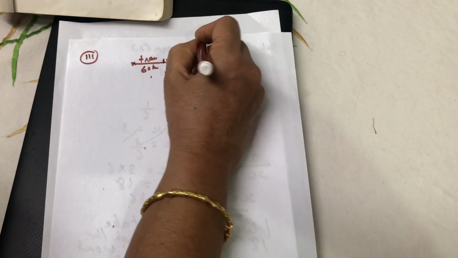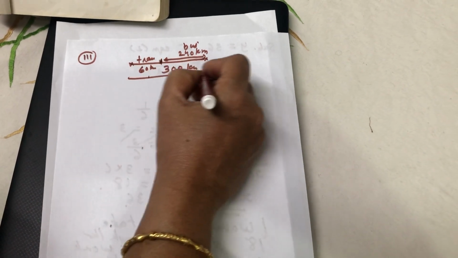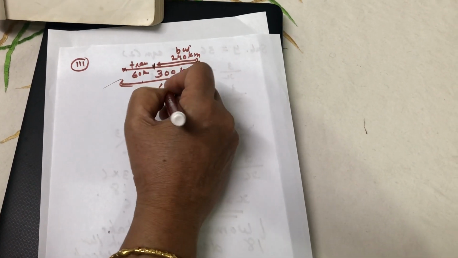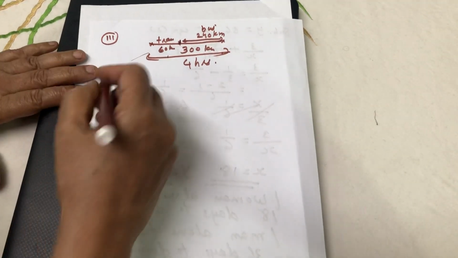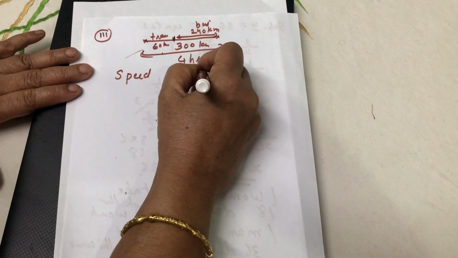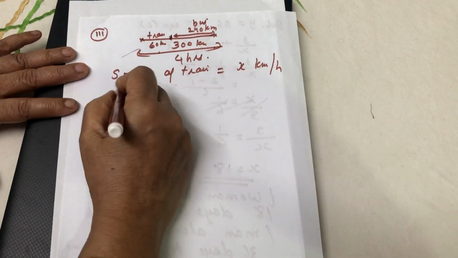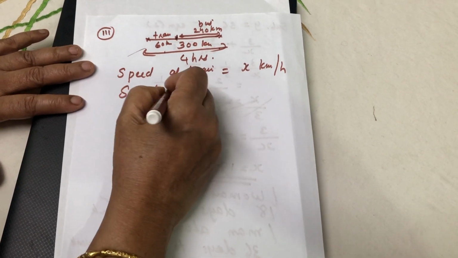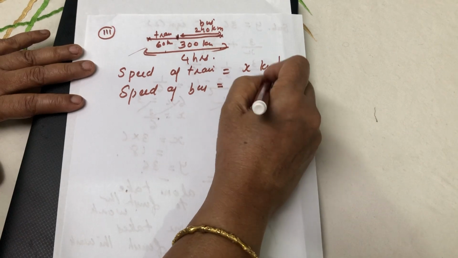The total time taken is 4 hours. So you have to assume the speed of the train as x km per hour, and the speed of the bus as y km per hour.